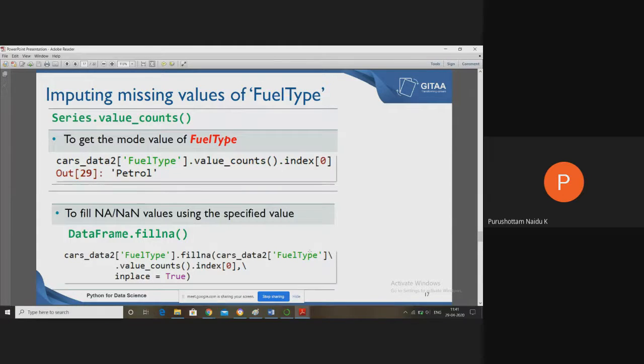The backslash means that when we go to a new line, we use a backslash. In Python you can also know this. So now comma, inplace equal to true. Now fillna on the fuel type column fills the missing values. So the missing values of fuel type are replaced with which one?